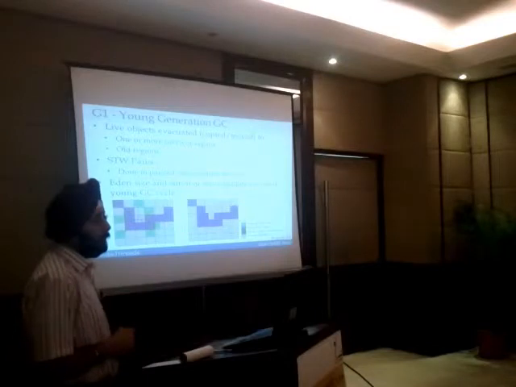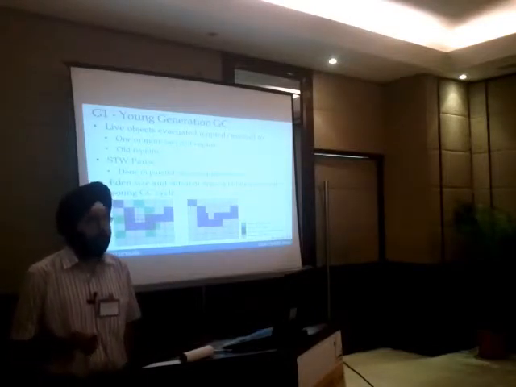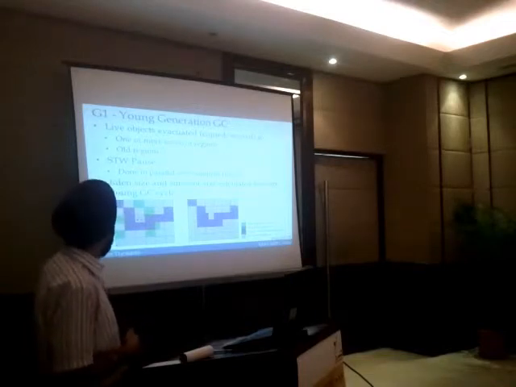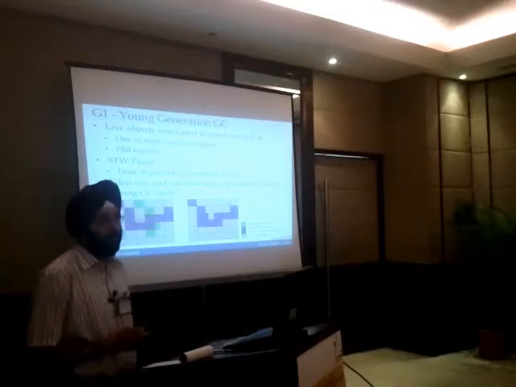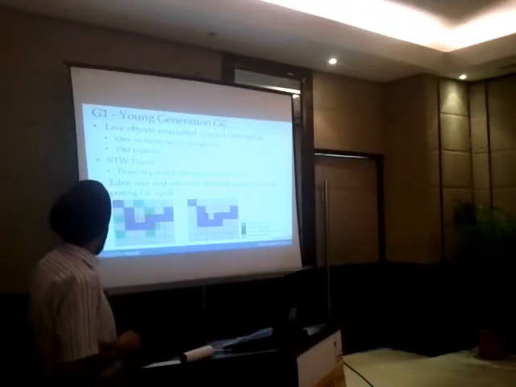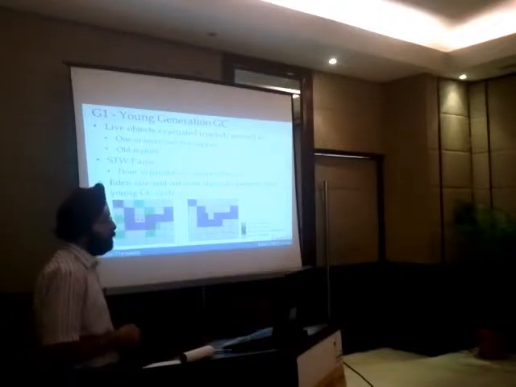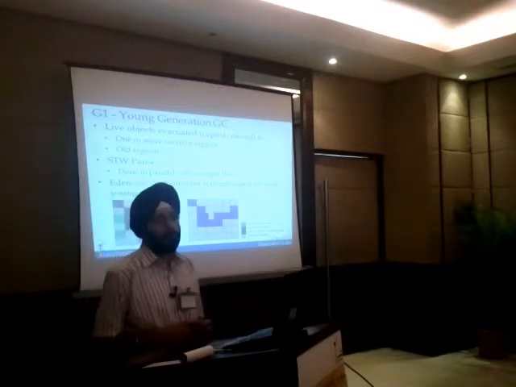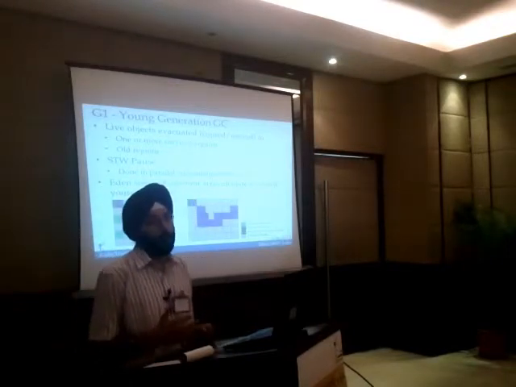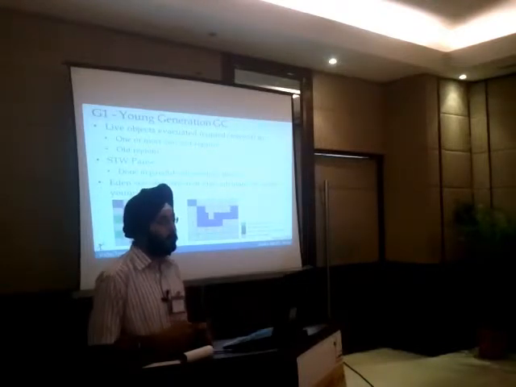It is a stop the world phase where the rest of the application threads stop. But in order to speed it up, it's done in parallel. This is similar to CMS, and similar to parallel GC, which probably you are using now. And while doing it, you can see that it calculates these sizes for the next cycle. So it keeps on trying to achieve better pause time goals, and at each GC cycle, it calculates the sizes of the existing regions so that next time it can be more efficient.